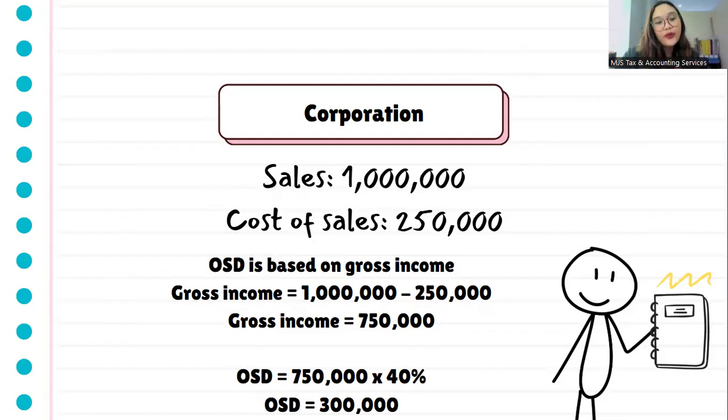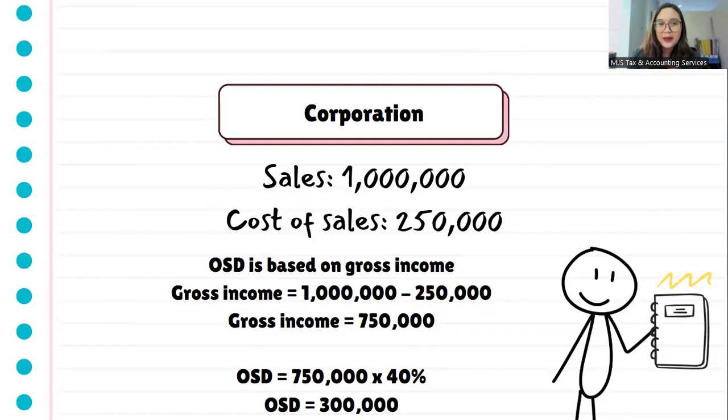So before using the 40% OSD rate, you have to get first the gross income. So gross income is 1 million minus 250,000, so your gross income is 750,000. And that 750,000 will become the basis of your 40% OSD rate. So your OSD now, if you are a corporate taxpayer, shall be 300,000 only as compared to if you are an individual, that's 400,000. Okay? So OSD for a corporation is 750,000 times 40%, it's 300,000.